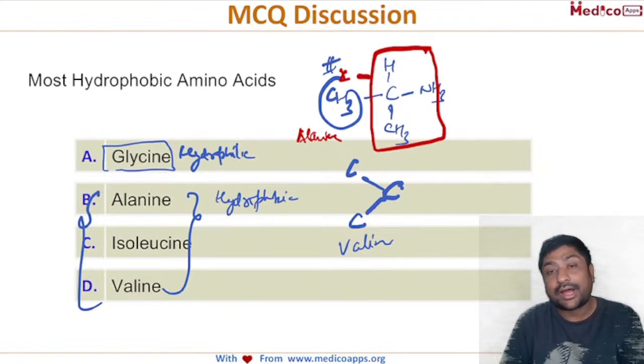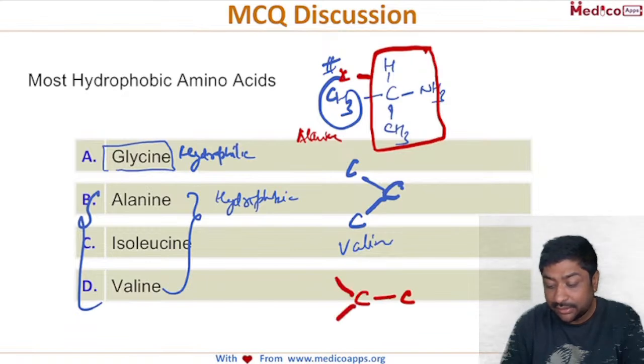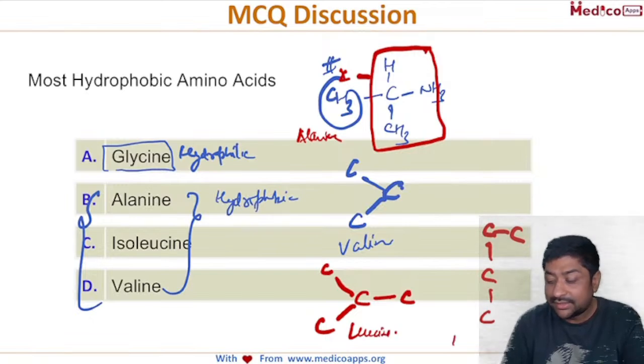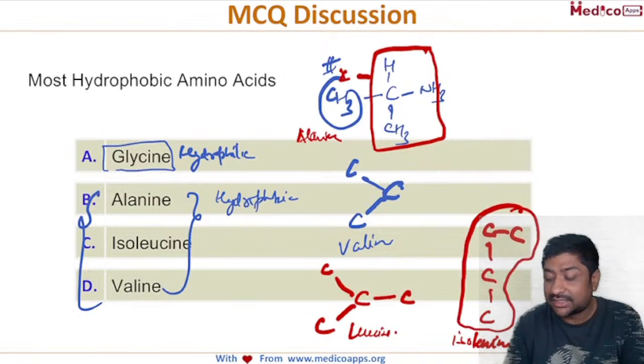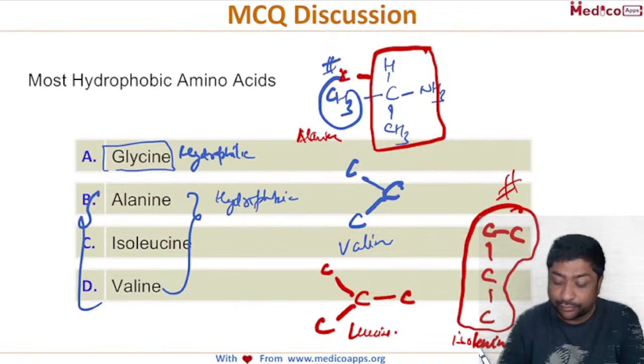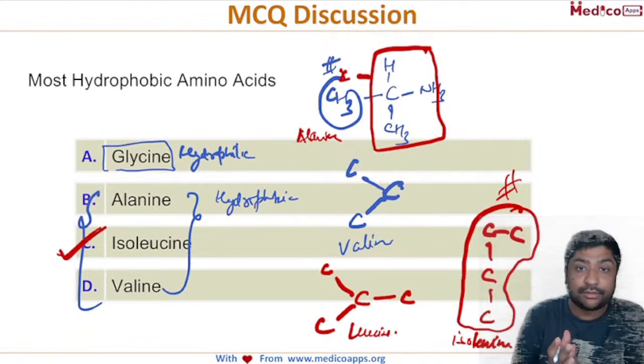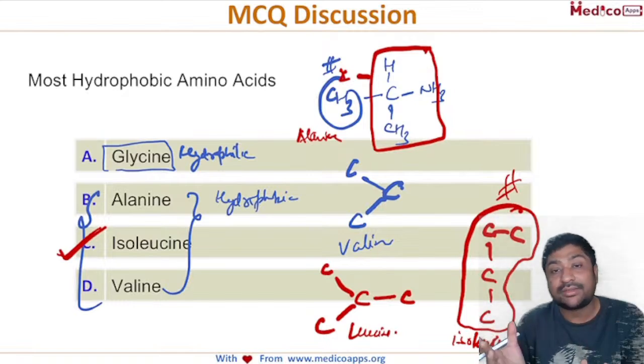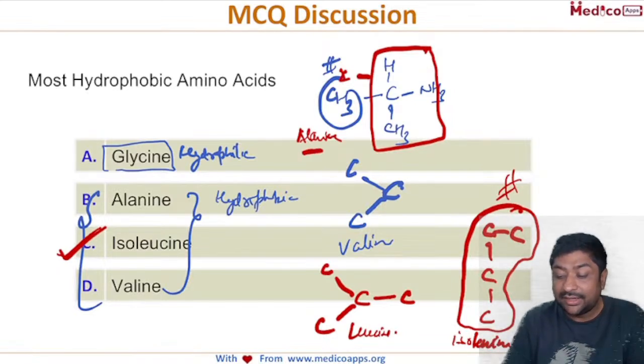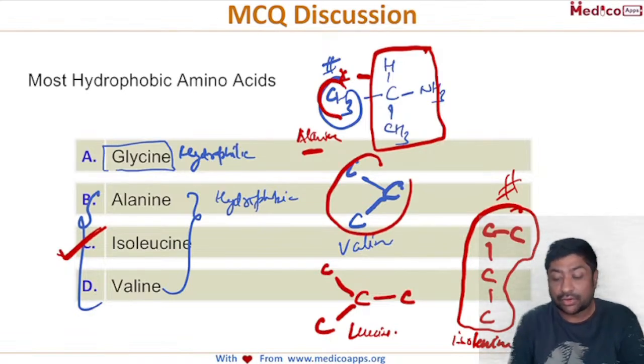Now with 4 carbon, what you have got is one this arrangement and one this arrangement. So this is your leucine, and this is your isoleucine. Okay, and by structure we can see that this has the largest chain, so it will be most hydrophobic. So the correct answer is C, isoleucine. Is it clear? So this was a relatively not so easy question where you had to know the structure also to answer it. But if you know that alanine is this, valine is this, leucine and isoleucine, you could have easily solved this question.